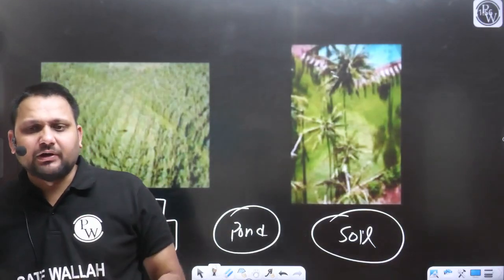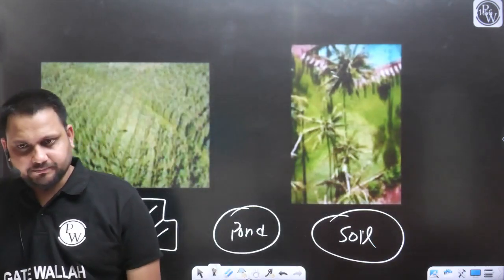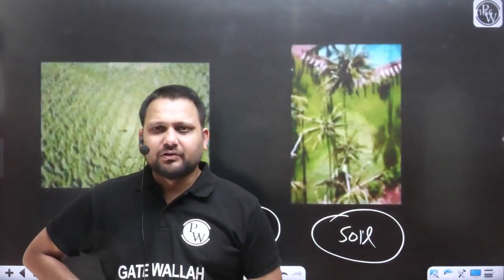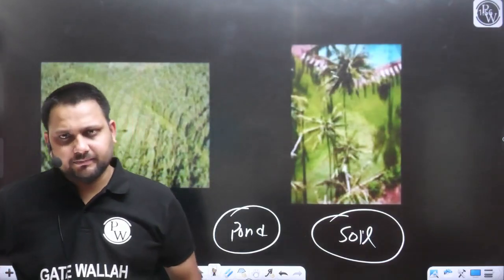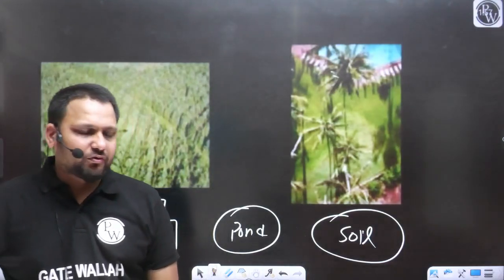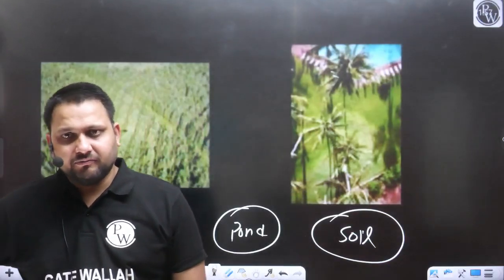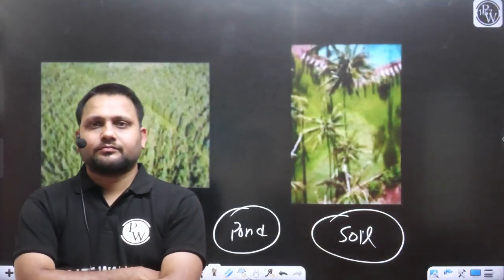So let's try to understand how we are getting the information about the object, about the feature, without establishing the physical contact with that object. This is the point. So let's take a simple observation. For example, in the case of summer, if we are wearing dark color cloth, we feel more heat, yes or no? Why?